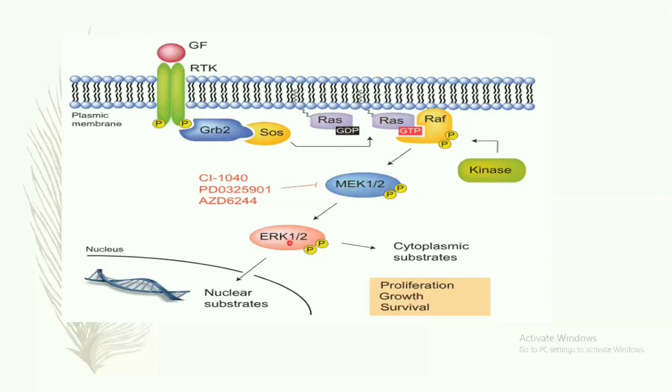Then the activated MEK activates ERK1 and 2, that is MAP kinase. This ERK is transferred into the nucleus and several different genes are activated and used for cell proliferation, growth, survival, metastasis, etc.